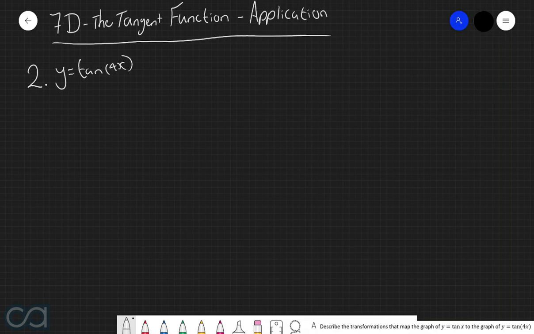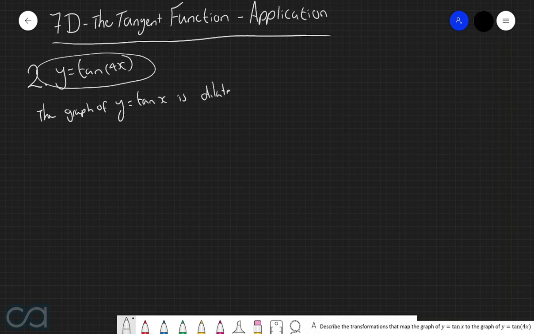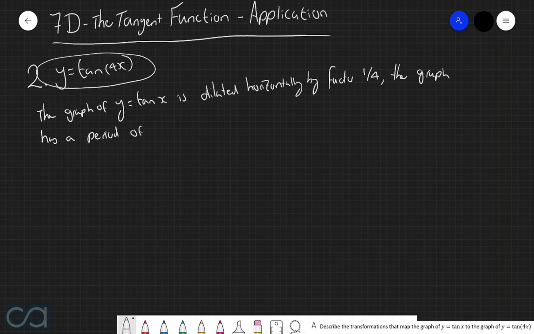So if we want to describe the transformations that map the graph of y equals tan x to the graph of this function here, we can just say that the graph of y equals tan of x is dilated horizontally by factor 1 over 4, and that the graph has a period of pi over 4.